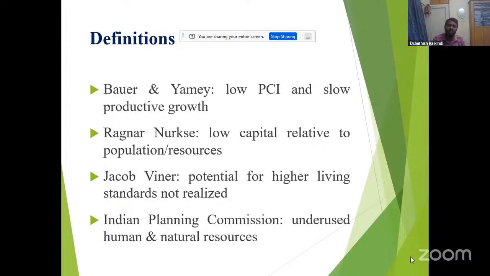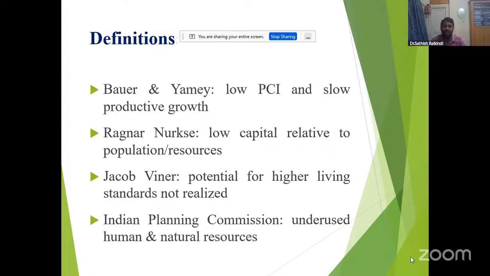When we look at definitions of underdeveloped countries, Bauer and Yamey say low per capita income and slow productive growth. Also, Ragnar Nurkse says low capital relative to population or resources.